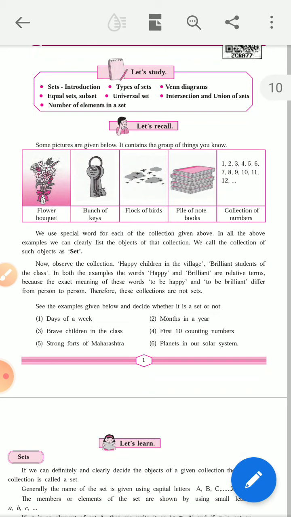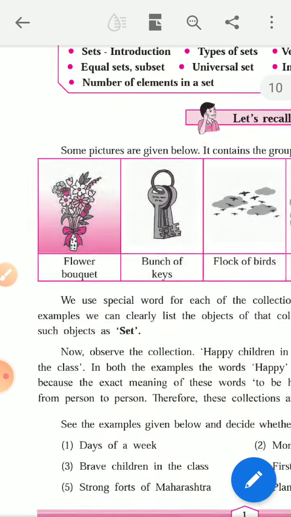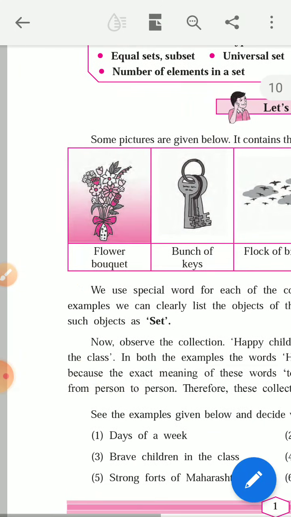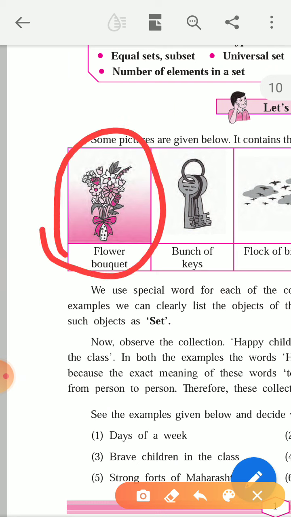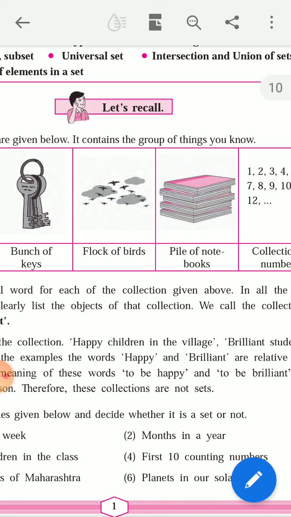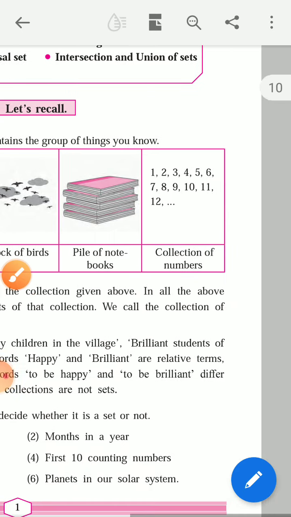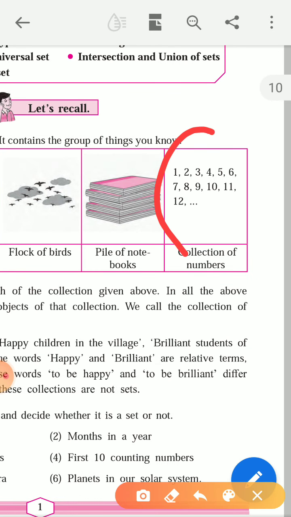So friends, let us recall. Here some pictures are given below. It contains the group of things you know. So in first picture there are many flowers. In second picture bunch of keys are shown. In next picture, that is flock of birds. Next is piles of notebooks, and in last picture the collection of numbers are given.